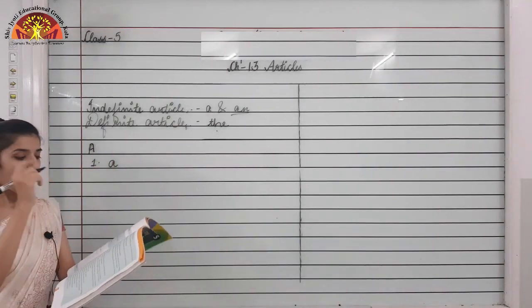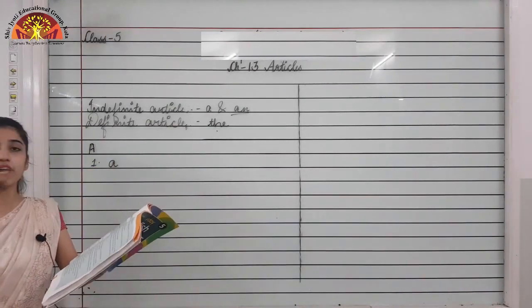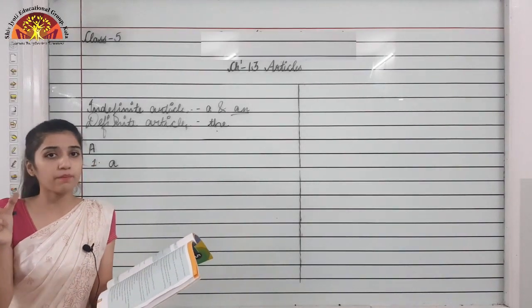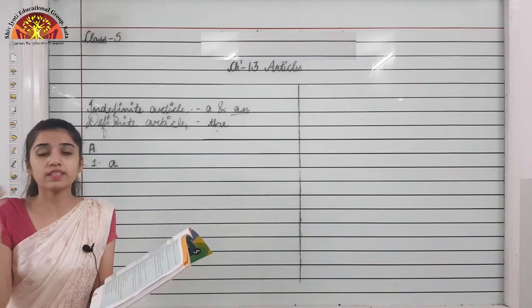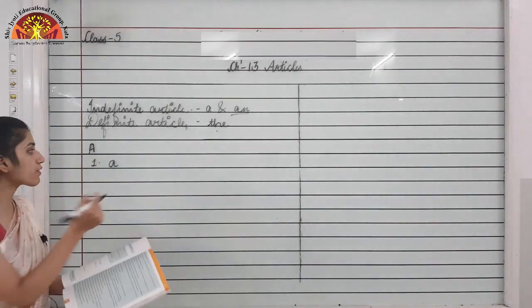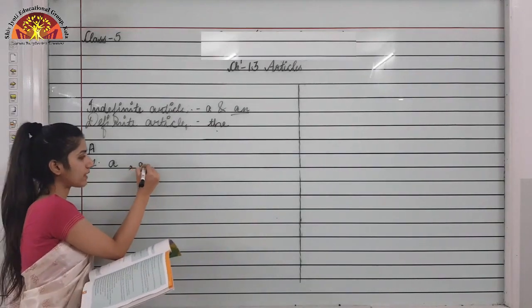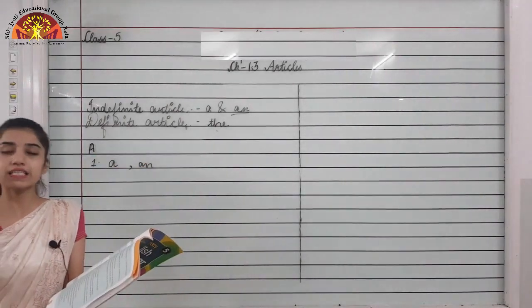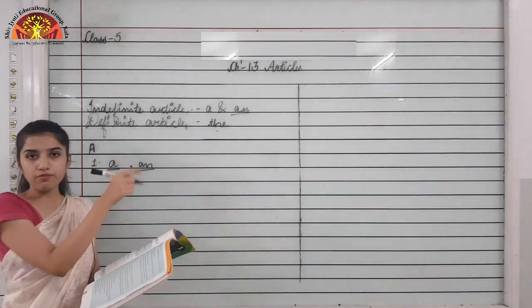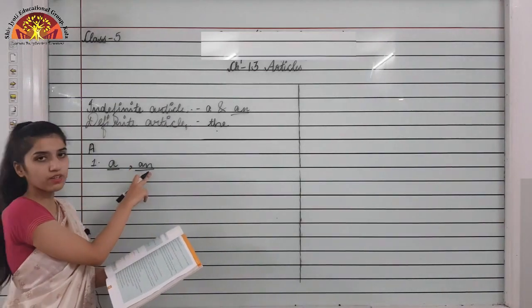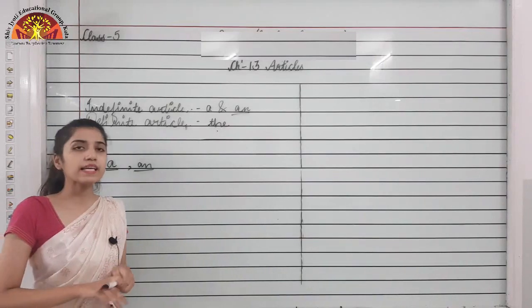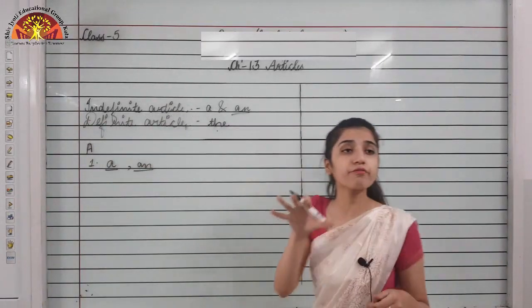A. Okay, and in the second blank, in dash aquarium, it is having the sound of what? Aquarium. A is coming, which is what? A vowel. Okay, the sound is of A only, so the sound is coming of a vowel. Okay, so what will we use in the second blank? An. Okay, like this we have to just listen to the sound and then we have to put the article. Here in the first blank you can see a, and in the second blank you can find an.